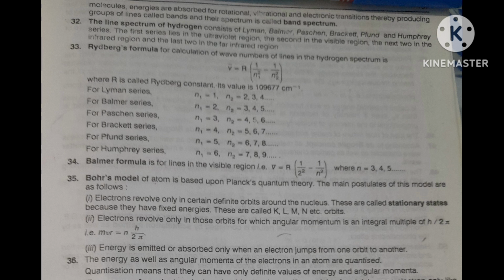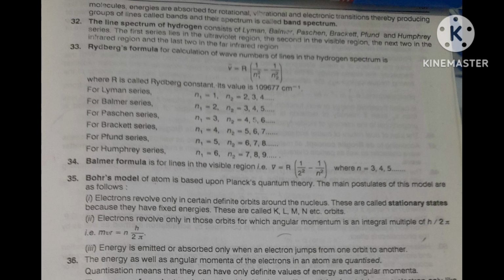Third important point: energy is emitted or absorbed only when an electron jumps from one orbit to another. The electron does not flow, it will directly jump.